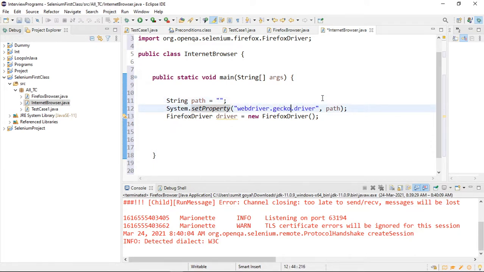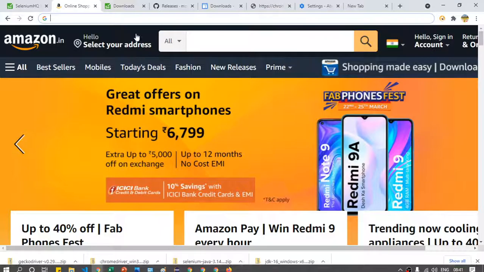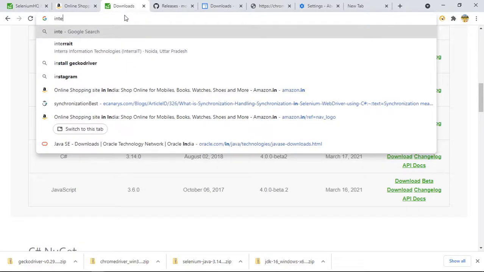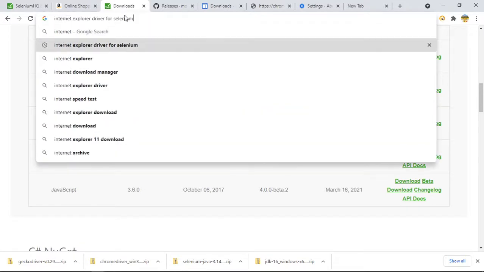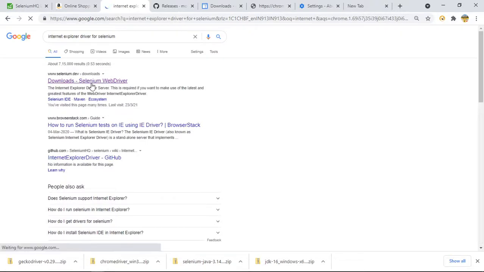And what is the property? Properties for Internet Explorer, this is the property. Let us first download. You can see Internet Explorer driver for Selenium. Again, come to the first link.